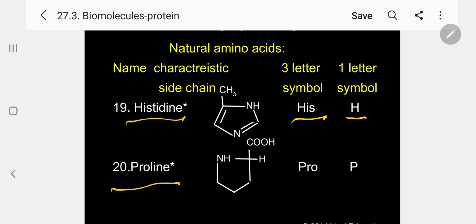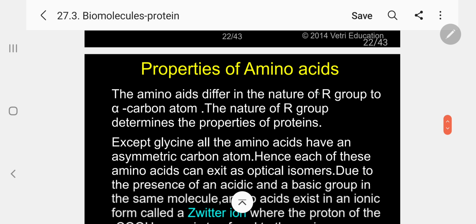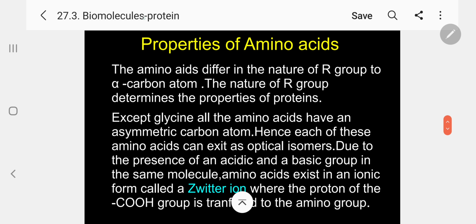Finally, proline, essential. Again, it is a heterocyclic compound containing nitrogen, COOH. So PRO is the 3-letter symbol, P. Please follow. So these are essential and non-essential. You have to memorize. Sometimes they may ask you. So let me concentrate on properties of amino acids.